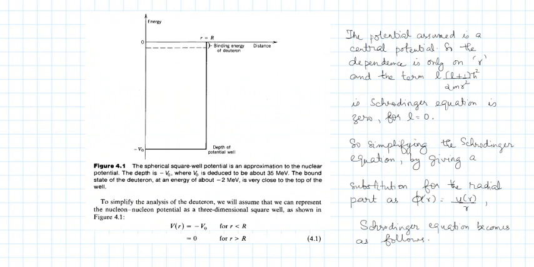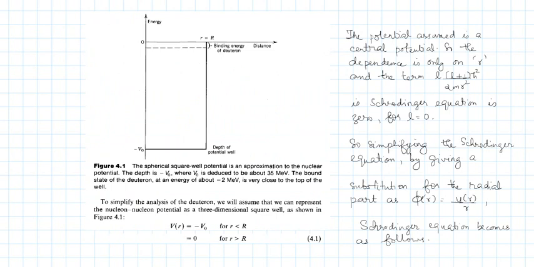Now, if you consider such a potential well, and if you solve for the energy eigenvalues by solving the Schrodinger equation, you just consider two regions. You have a region within the well and outside the well.